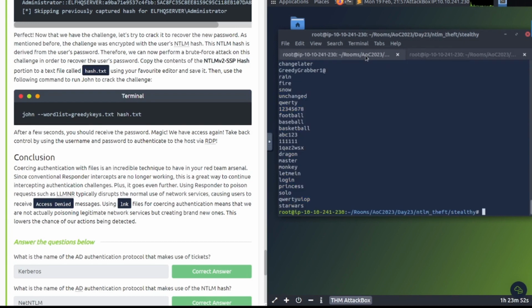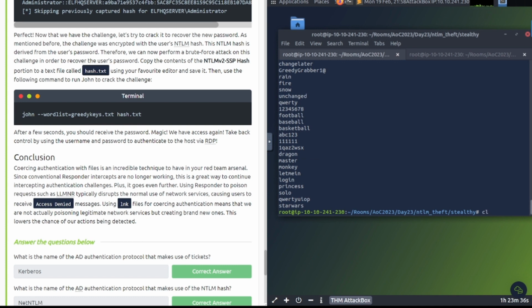Flip back over to this other tab here. One thing to note is that you can take a look at the contents of that greedykeys.txt file, which we're going to be using with John to crack this hash here, right? It looks like a bunch of passwords and stuff, right? So that's what that looks like inside that file.